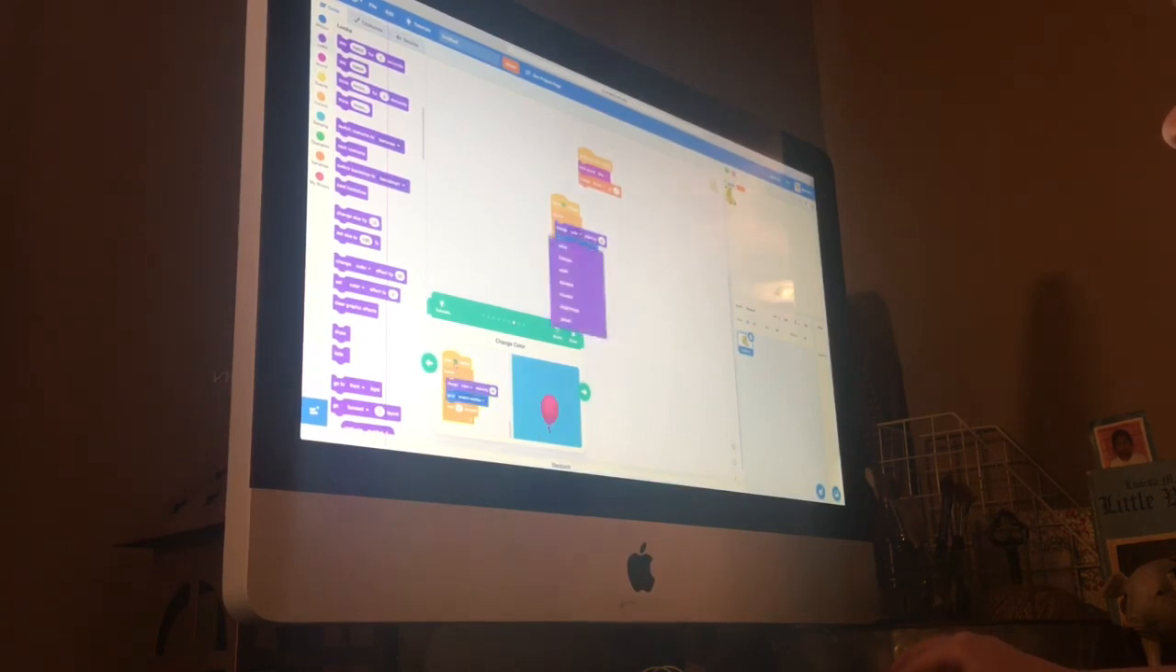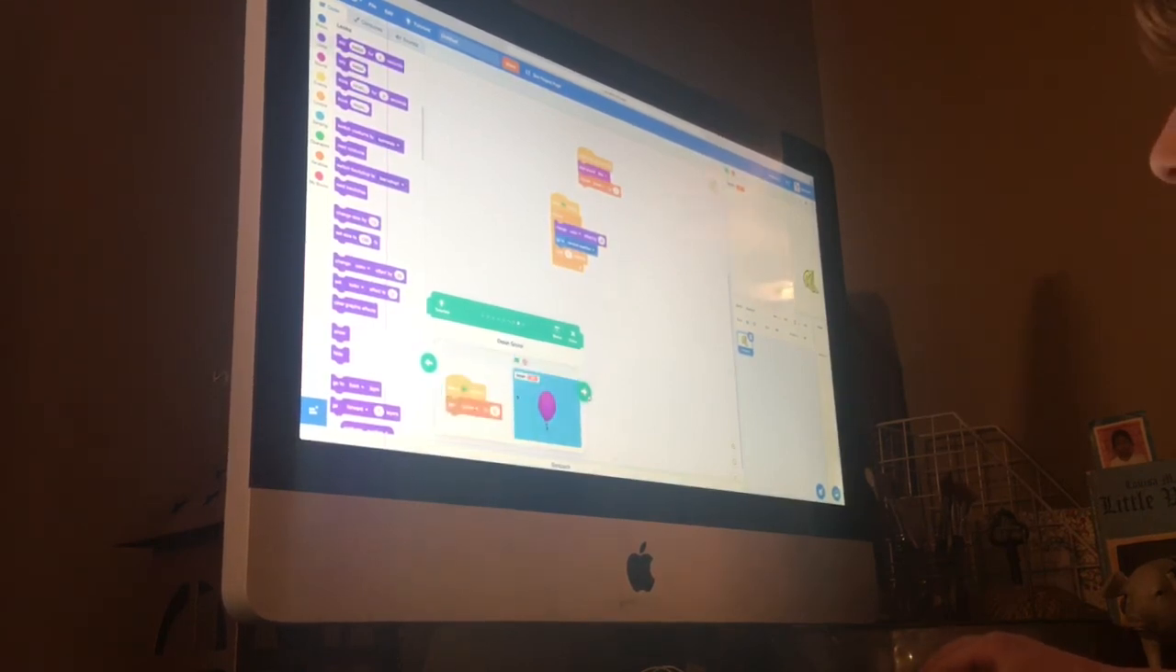Then you can choose fisheye, whirl, pixelate, mosaic, I think that's how you say it, brightness, and ghost. You can click that. I'm just going to do color. So when you click it, it changes the color as it moves around.